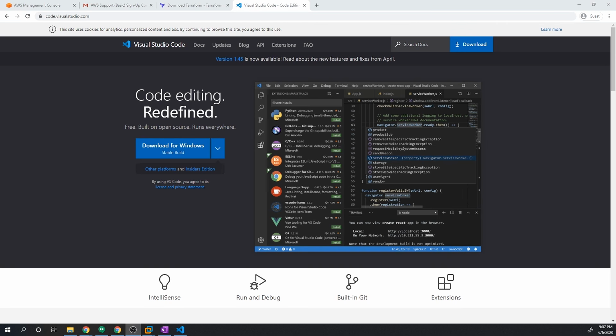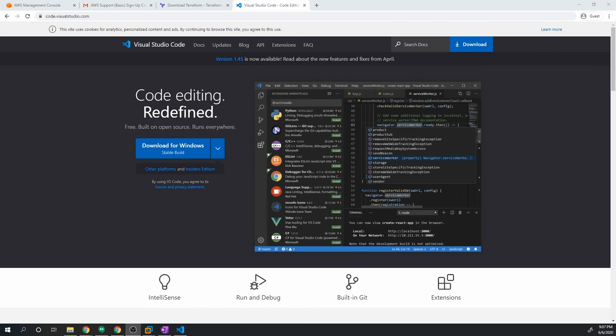And so what we're going to do is install a very powerful text editor. Now, you can use any text editor of your choice. It's not going to make a difference. So if you prefer something like Sublime, feel free to use that. However, I'm going to be using one called Visual Studio Code.